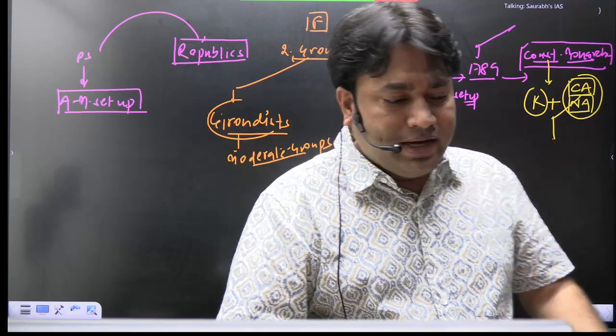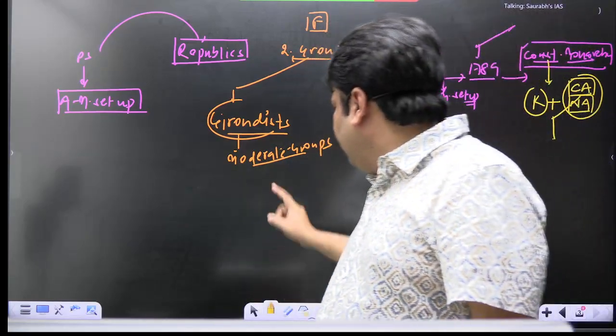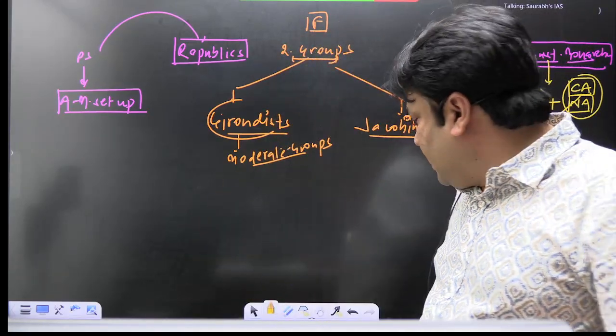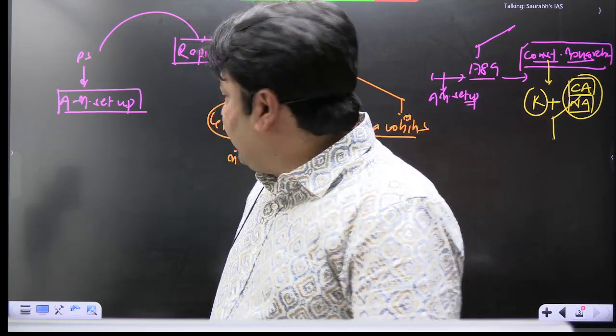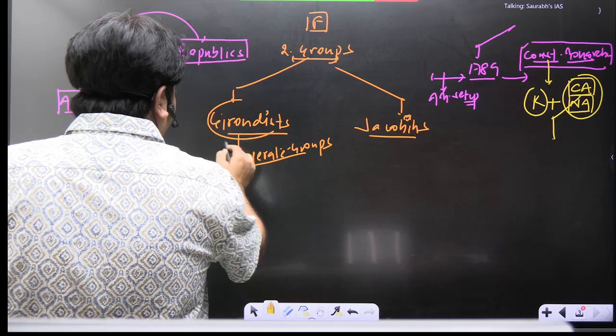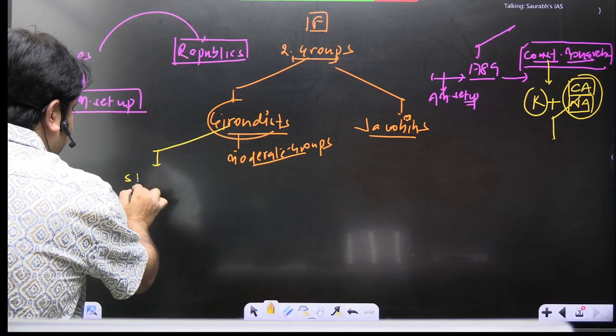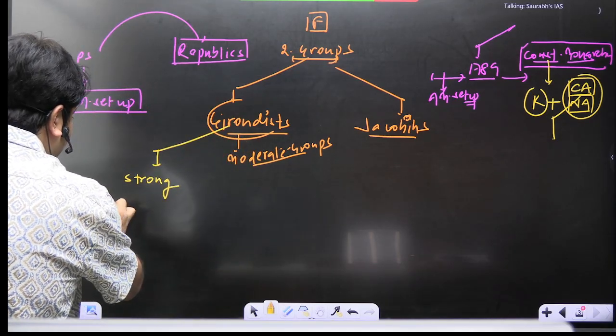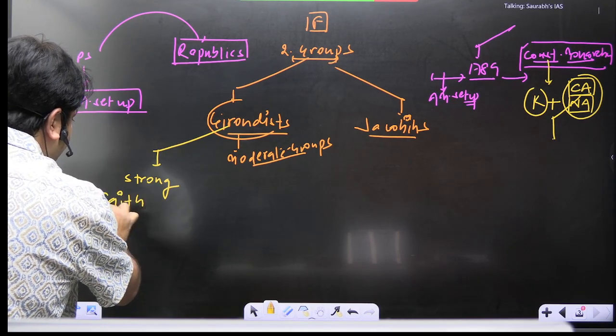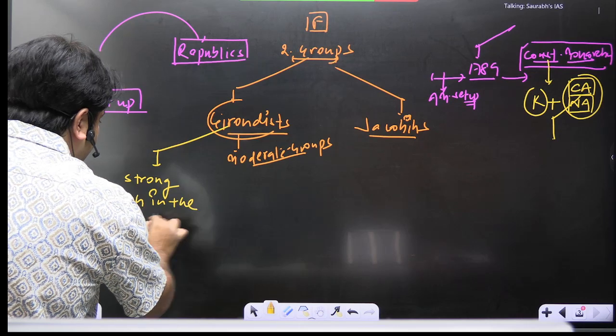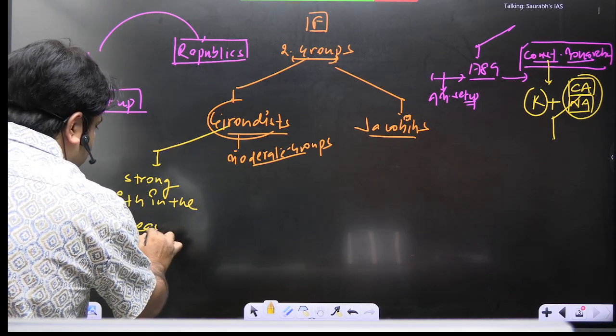Now the moderates are saying that, yes, we have strong faith in the ideas of revolution, in the spirit of revolution.